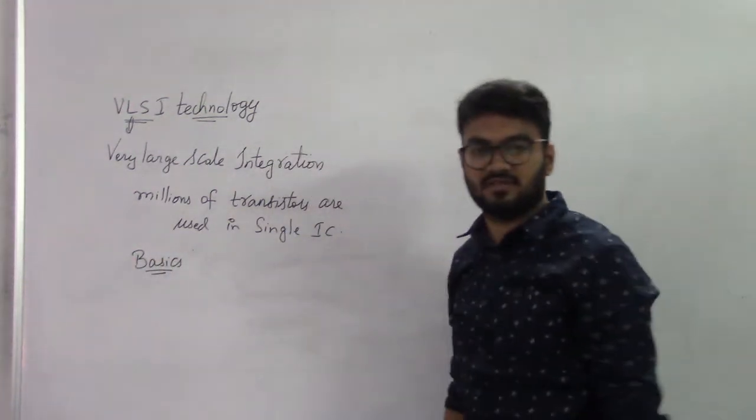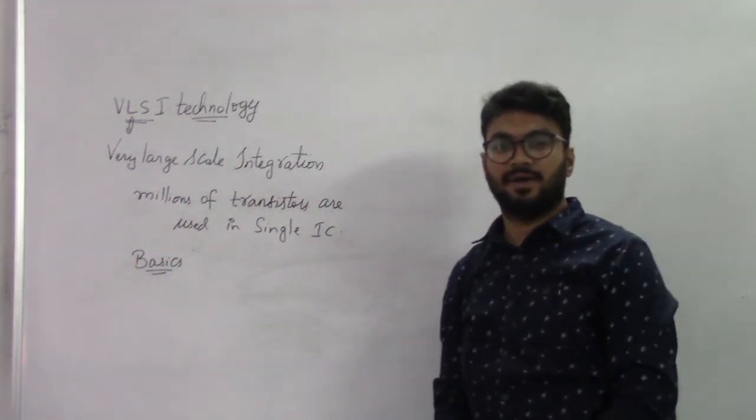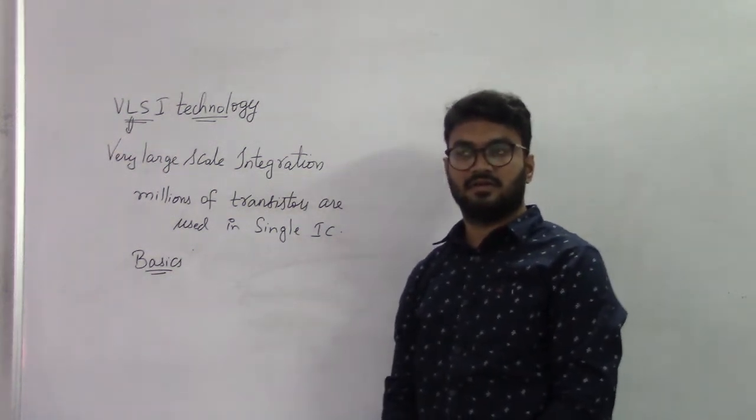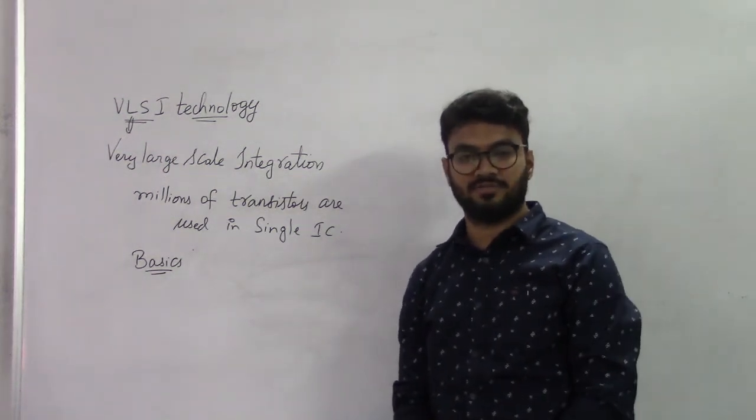Right. Now here, as a basis to these subjects, which are nothing but microprocessor and microcontrollers, the fundamentals you need to understand are from the digital electronics subject.